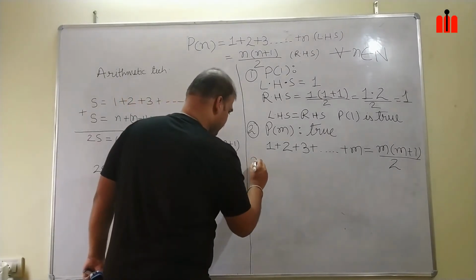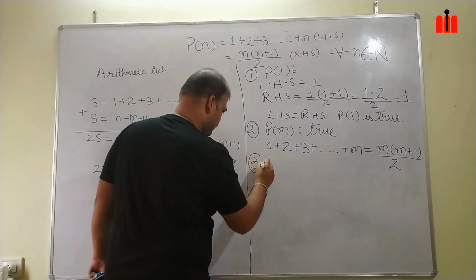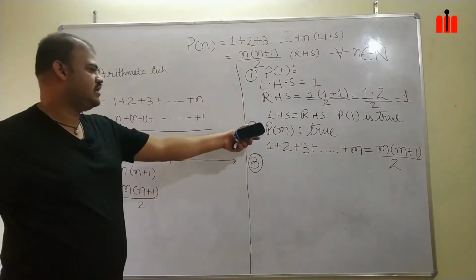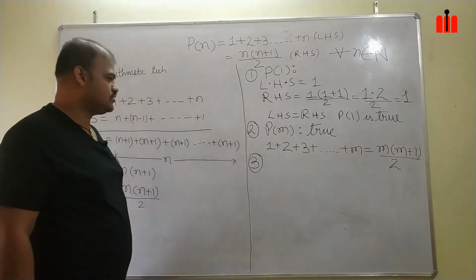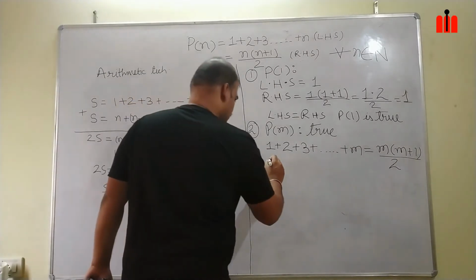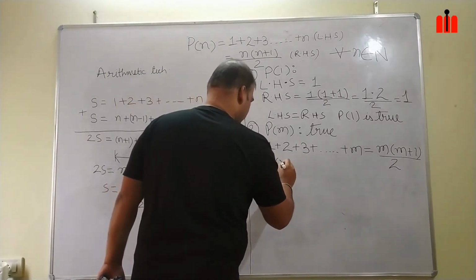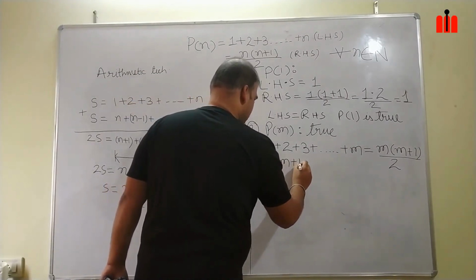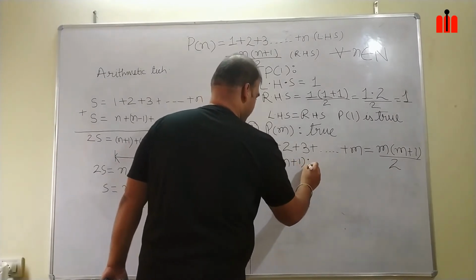In the third step, I have to show that Pm plus 1 is true. So how will my Pm plus 1 look?